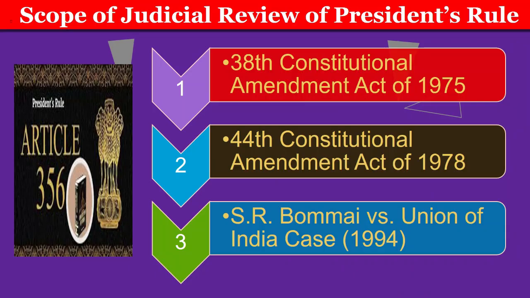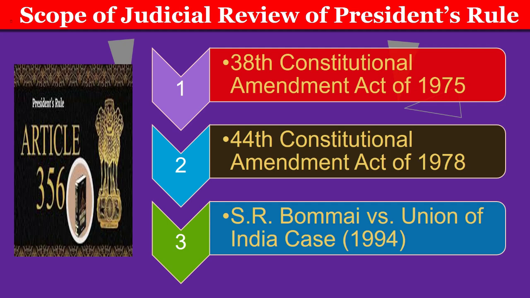Now, the misuse of the president rule. Article 356 is one of the most controversial and most criticized provisions of the Indian Constitution since 1950. The president rule has been imposed on more than 125 occasions. On several occasions, it has been imposed arbitrarily and for political or personal reasons. Almost all the states have been brought under the president rule once or twice or more. Dr. B.R. Ambedkar had hoped that this drastic power under Article 356 would remain a dead letter and be used only as a last resort.